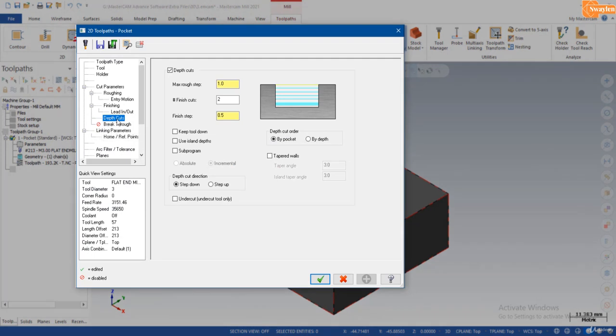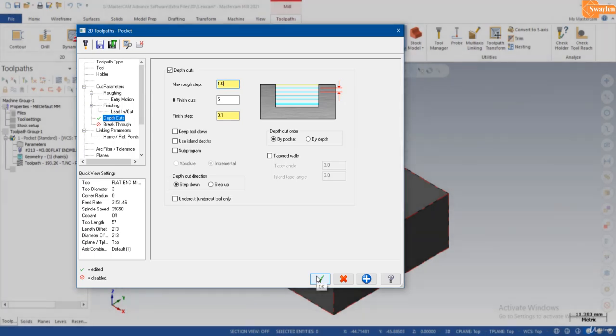Here, your depth of cut option is available. You will see the maximum rough cut value is 1 and the finish cut value is 0.5. With 0.5, 2 cuts are available. So I will change the finish cut value to 0.1, and the finish cuts to 5. Okay, and the rough cut is the same, 1.